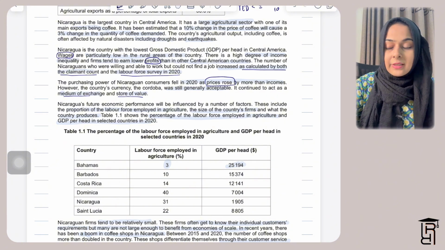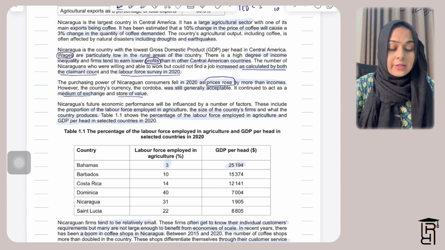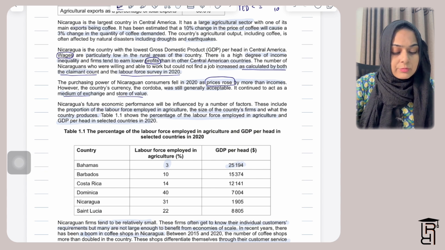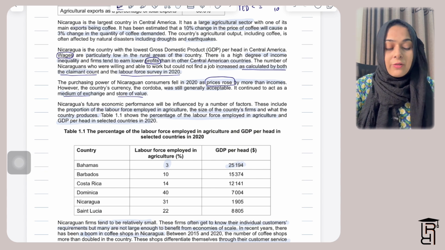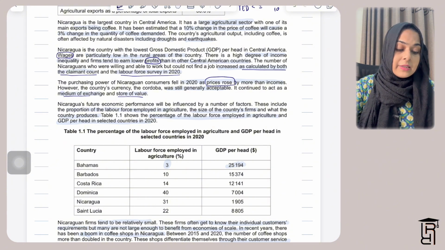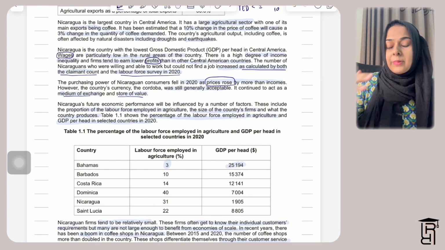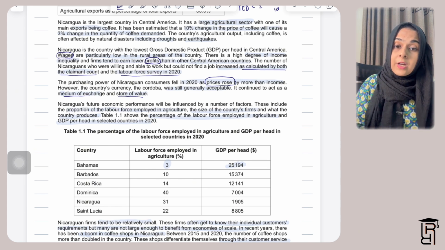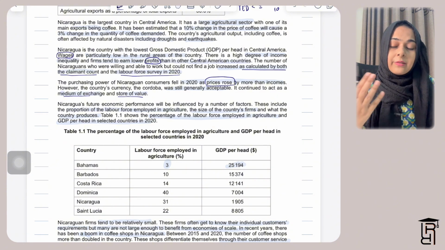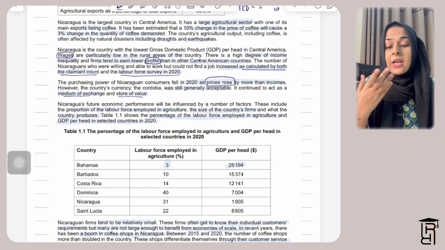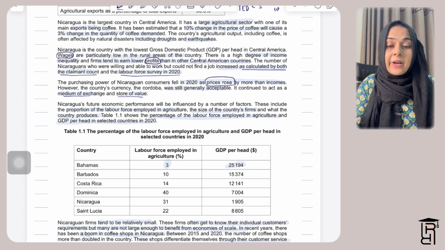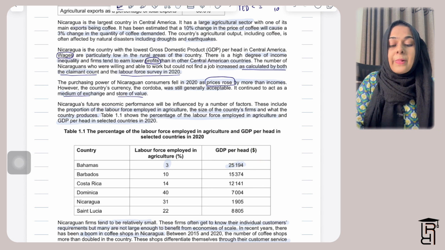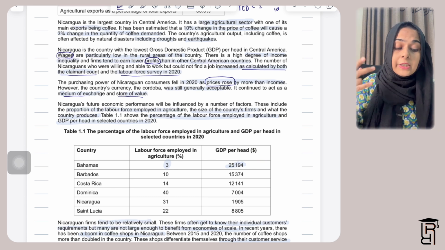Or it can be any other deposit, bank account, deposit account, or something that conserves the value of money and basically gives a profit to a customer, rather than just keeping money idle. If you keep money idle, it loses its value because of inflation. Prices are rising, everything is becoming more expensive. So what 100 rupees can buy today, 100 rupees cannot buy the same number of things after 1 year.